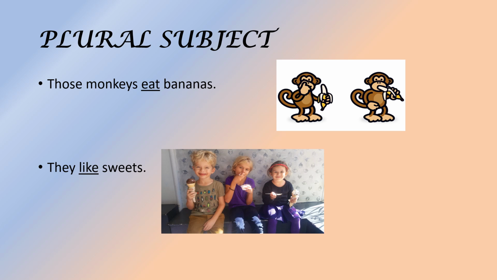Let us understand with more examples. Here those monkeys eat bananas. Okay. So here the monkey is in plural form. So the verb is also in plural form, that is eat. Second example is they like sweets. Again they is in the plural form. There is the subject here and like is the verb here which totally agrees with the subject. So I think you have understood very well with these two examples, singular and plural subjects. Okay.